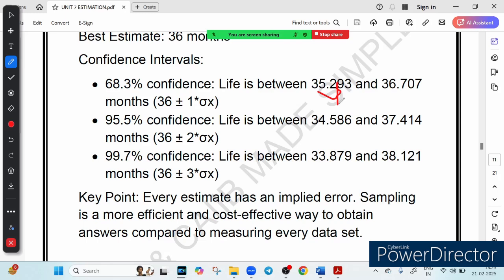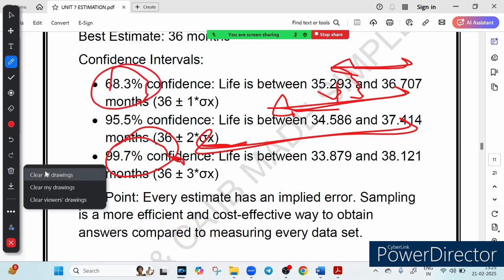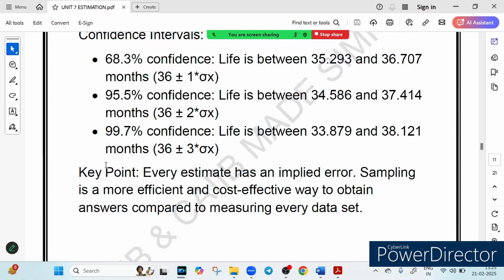I hope you can easily see it. Initially our range is only this much, now it has become this much, and now it has become this much. So as confidence level increases, our range also increases. If we want to be 99.7% sure, we give a bigger interval. And if we are okay with 68.3% certainty, the range is smaller, depending on how confident we are.